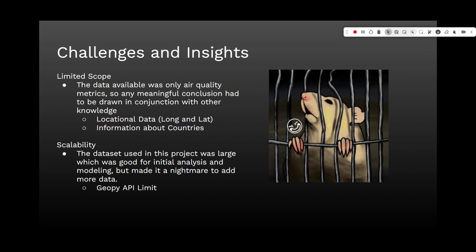For example, the GeoPy API limit made it practically impossible for me to add geospatial data to my analysis. And given the large nature of my dataset, the breadth of cities and countries made it practically impossible to add informational analysis to my project, given I would have to go through either 20,000 cities or 200 countries to sift through data. Overall, my model was successful in accurately predicting AQI data, and most of my questions either resulted in